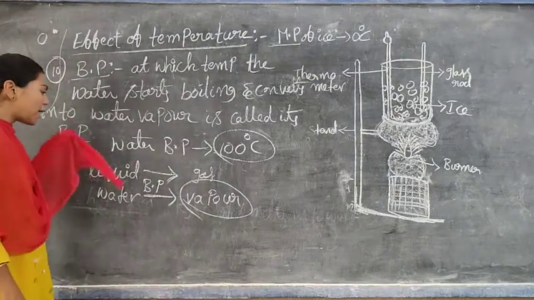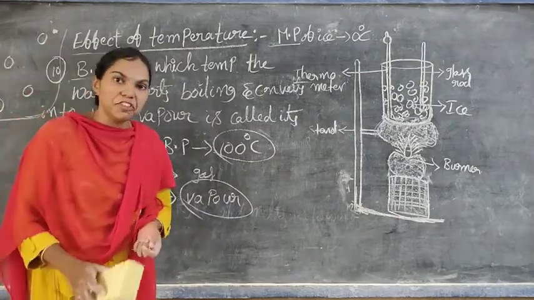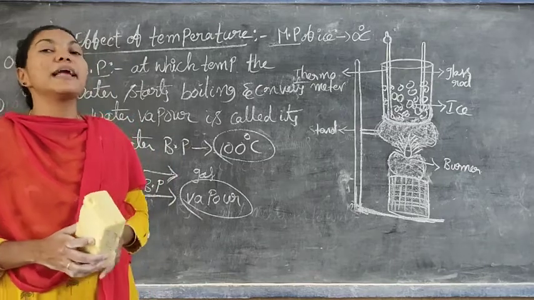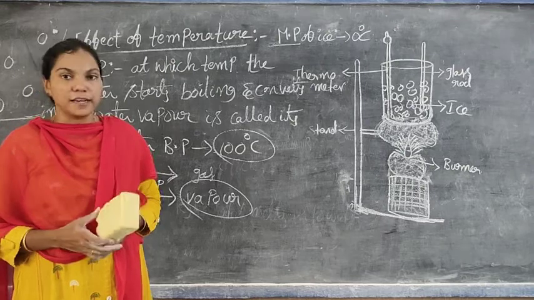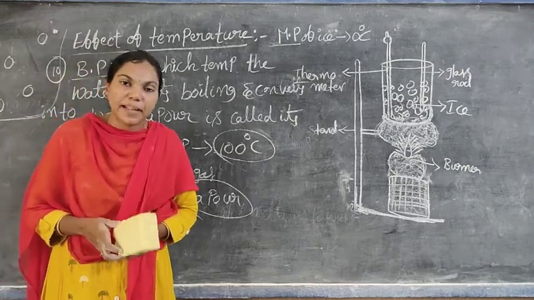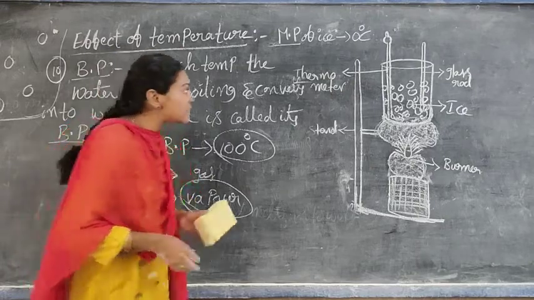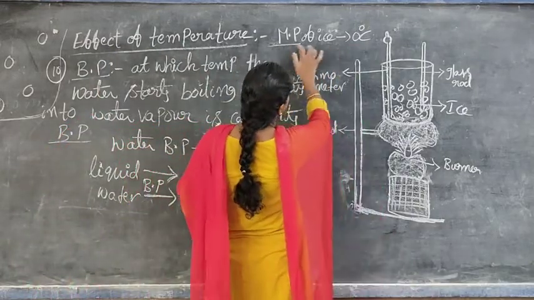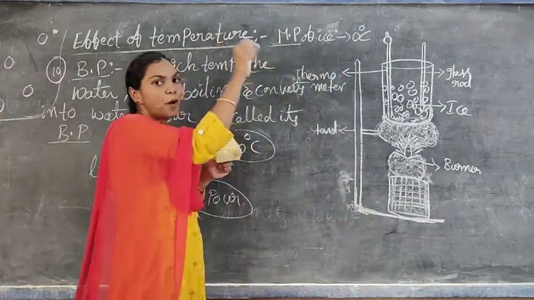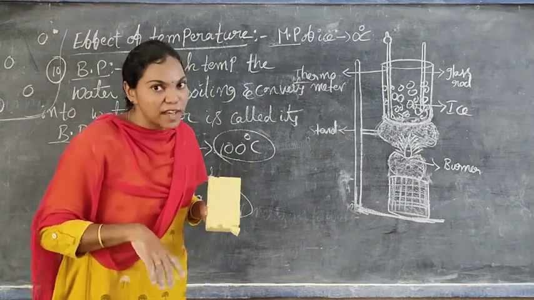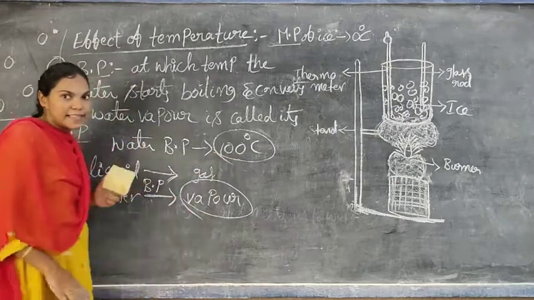This is the boiling point. What is the boiling point? Water is converted into vapor. The temperature at which the water starts boiling and converts into vapor state is called the boiling point of water. The boiling point of water is nothing but 100 degrees Celsius. And I also said one more point: the melting point of ice is 0 degrees Celsius. You write this point in the melting point definition only. The melting point of ice is 0 degrees Celsius, but the boiling point of water is 100 degrees Celsius.